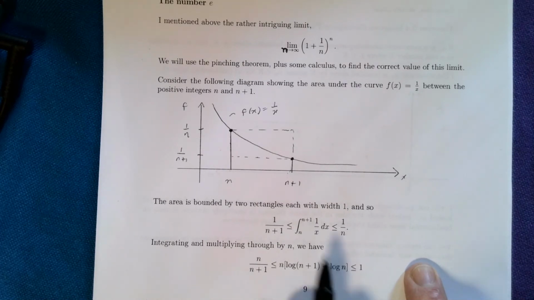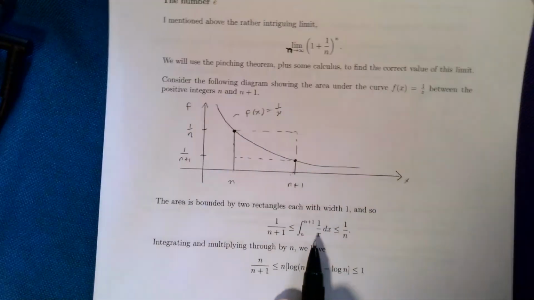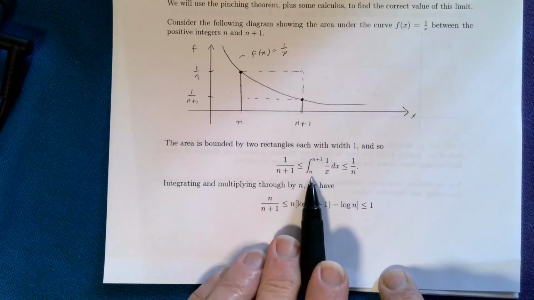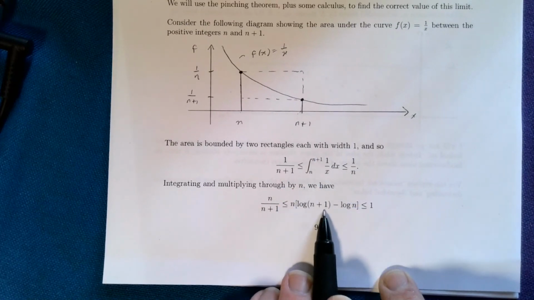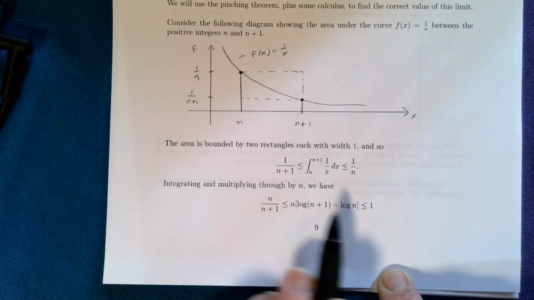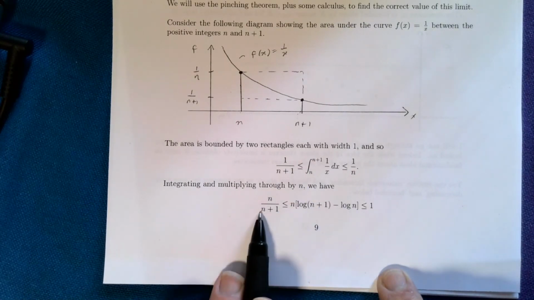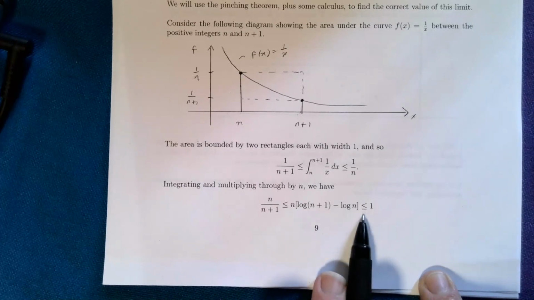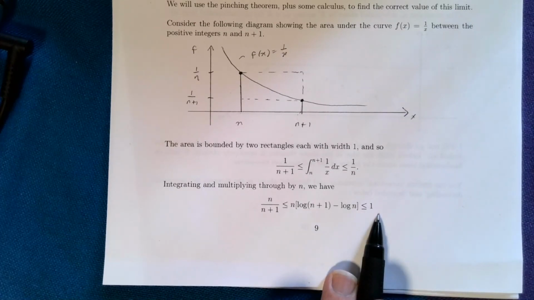Now I'm going to integrate this, and if I integrate 1 over x, I get log x. Put in the endpoints and subtract, I get log of n plus 1 minus log of n. And then I'm going to multiply everything through by n. So I get n on n plus 1 is less than n times this difference, which is less than 1. I've multiplied by n.